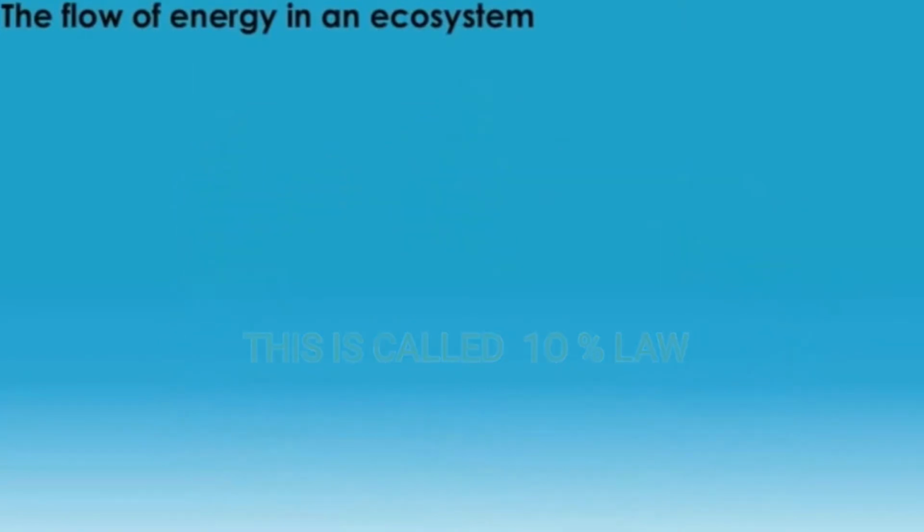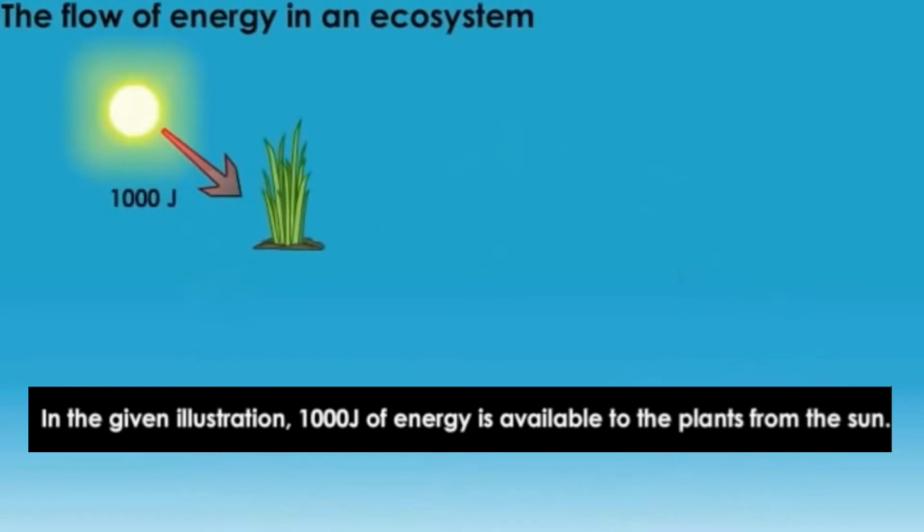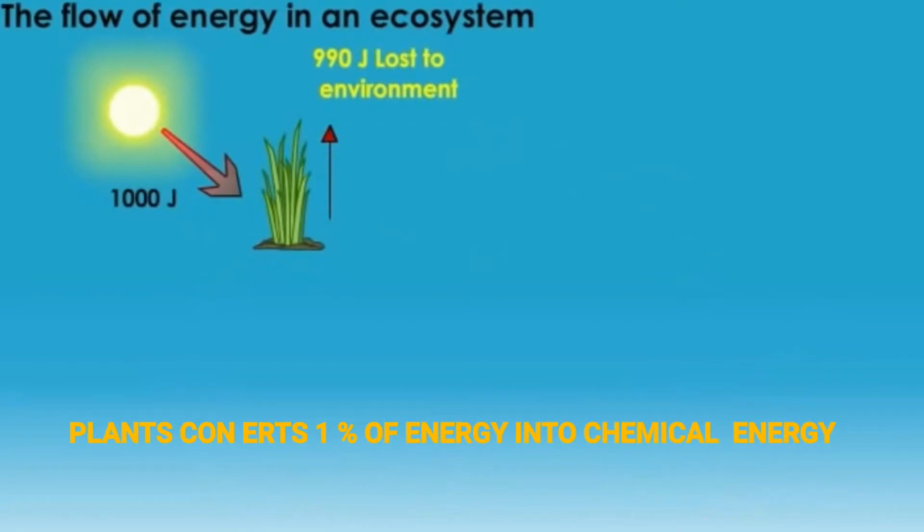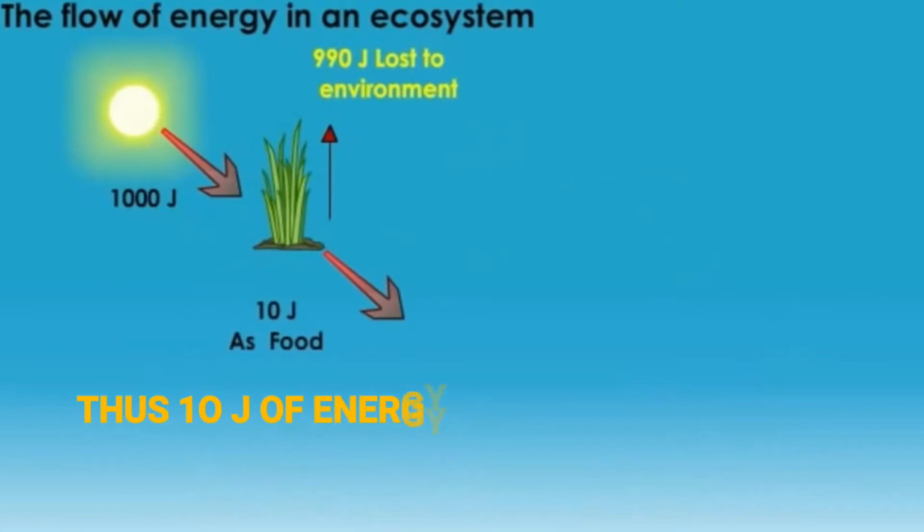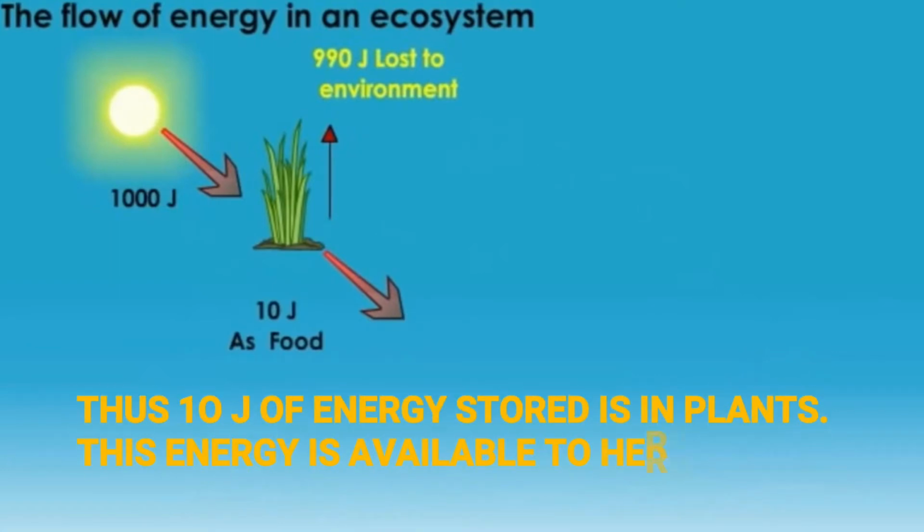In the given illustration, 1000 joule of energy is available to plants from the sun. Plants convert 1% of this energy into chemical energy. Thus, 10 joule of energy is stored in plants.